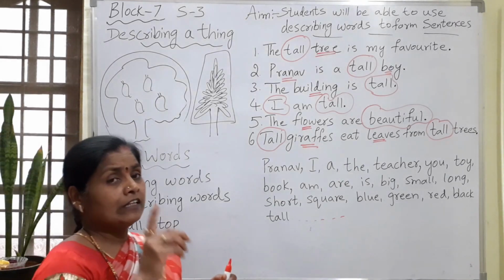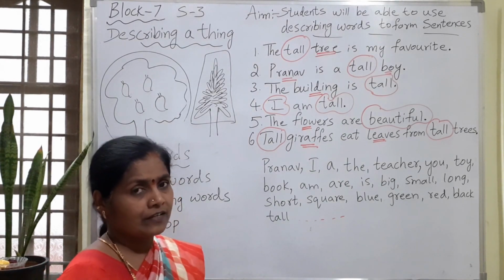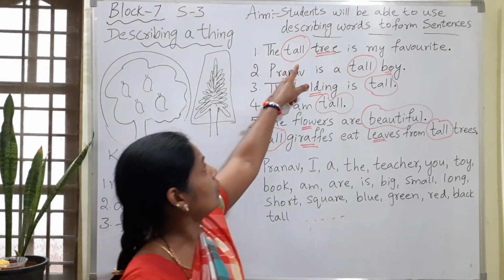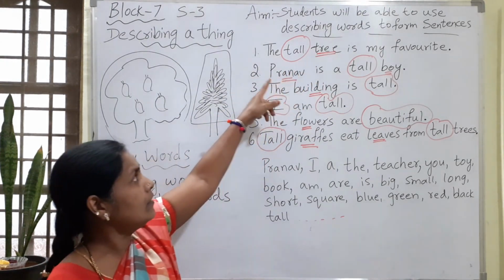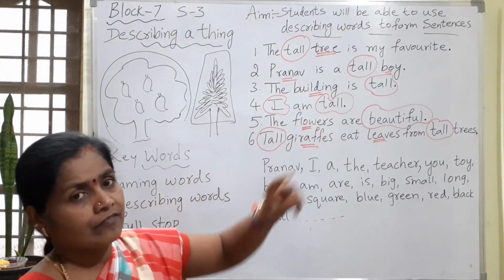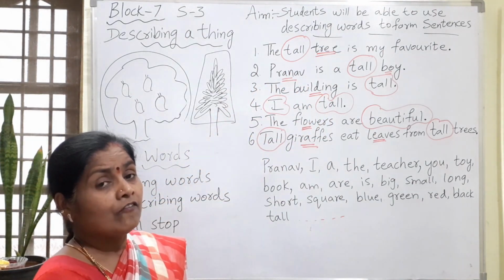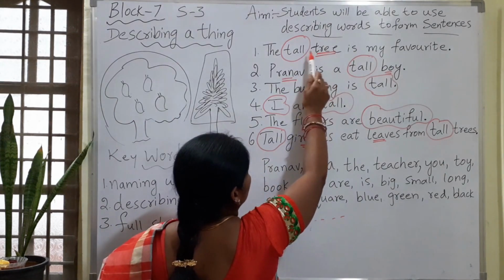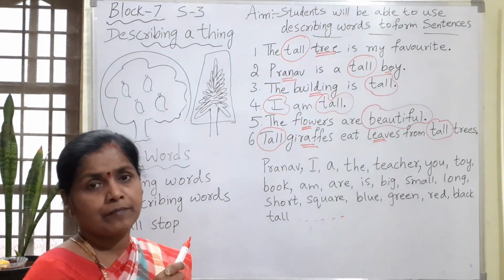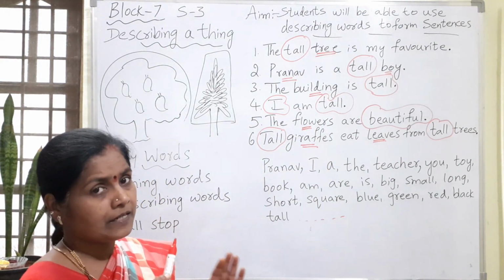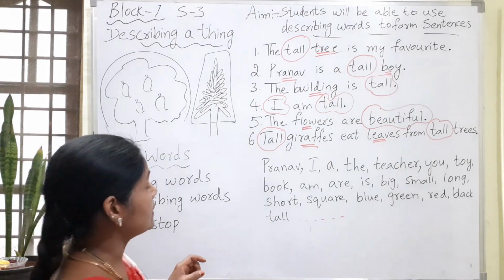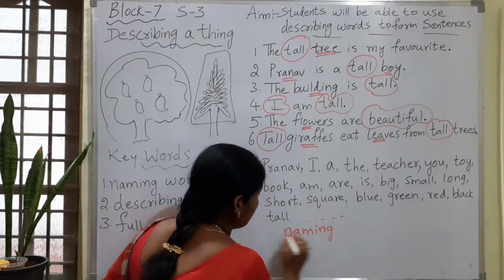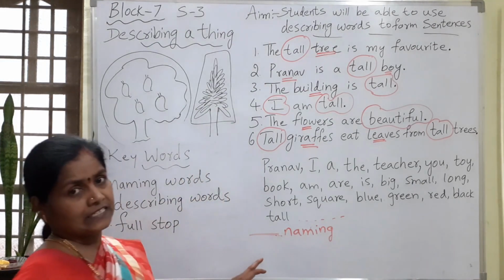See children, one thing I wanted to tell you here, it's very important. See, describing word. If I take this example, the tall tree is my favorite. Where did I put the word tall? This is coming before the tree. That means we place adjectives before the naming word. We are using the describing words before the naming word.